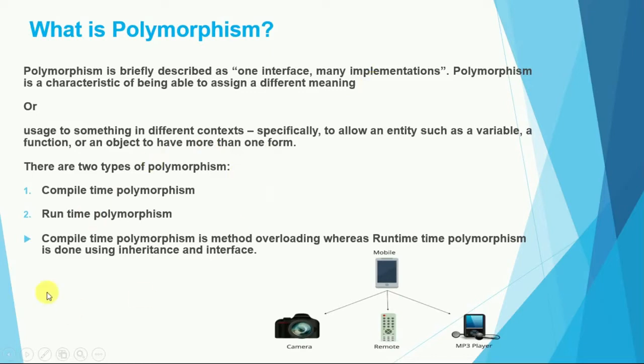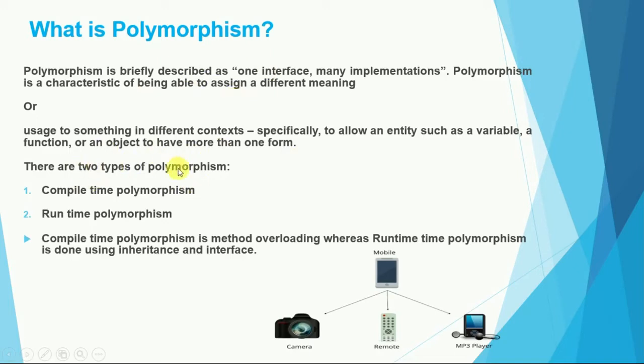Polymorphism is the characteristic of being able to assign a different meaning or use to something in a different context, which allows an entity such as a variable, function or object to have more than one form. If a particular object, function or variable has more than one form, then we say that this concept of OOPS is called polymorphism.